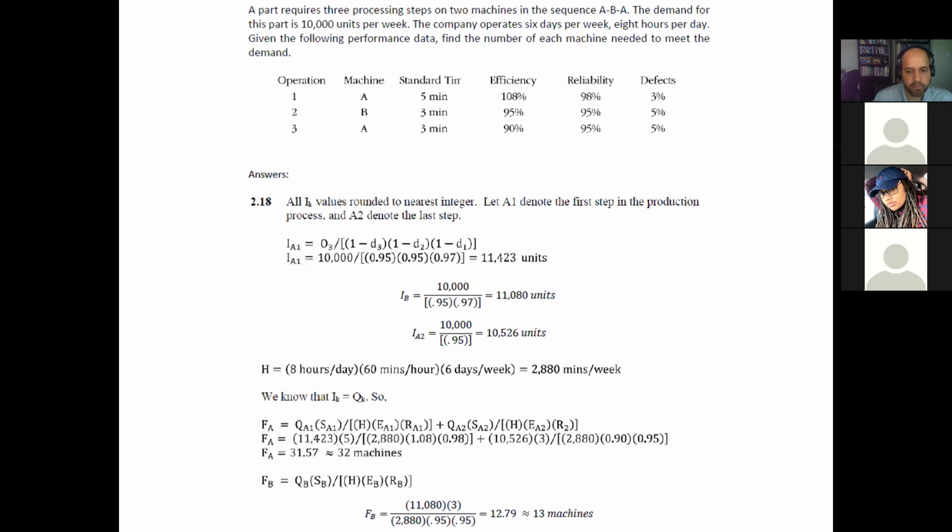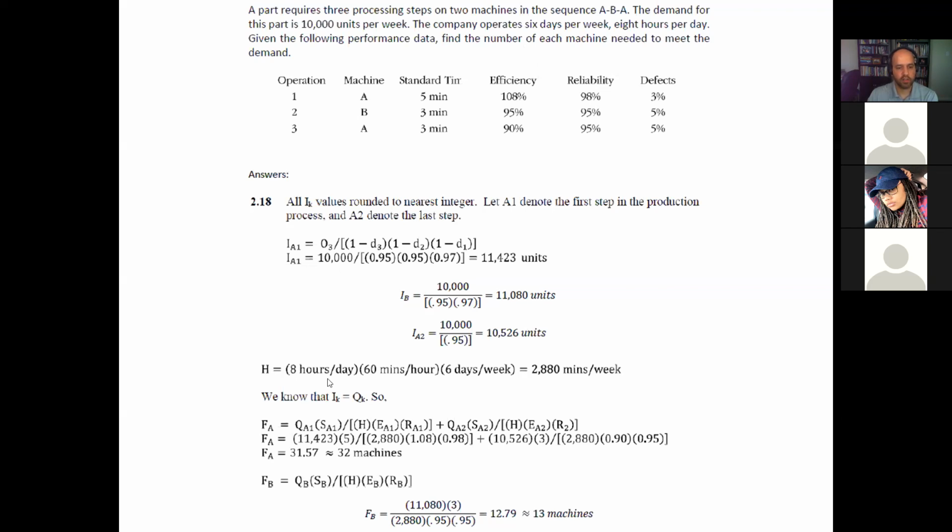So that's the information we got by taking into consideration the defective rates for each one of the machines. Now we want to look at what will be the number of machines needed to achieve our goals. And we want to have a standard time in order to measure this performance. So in this case, we want to have it in terms of minutes.